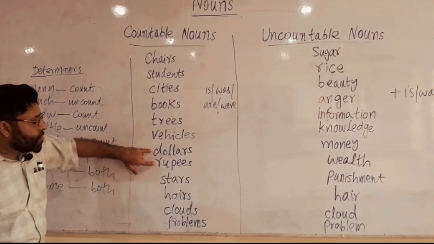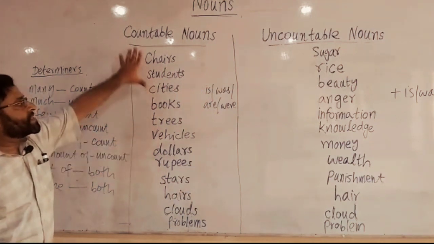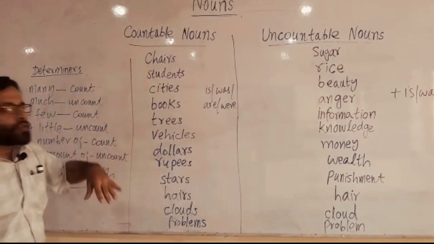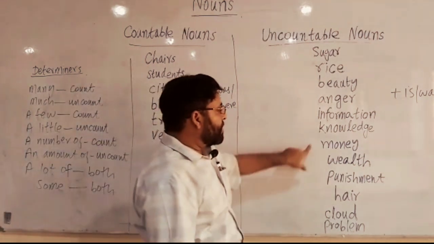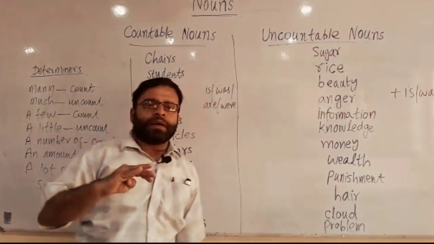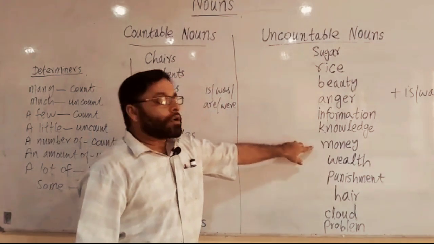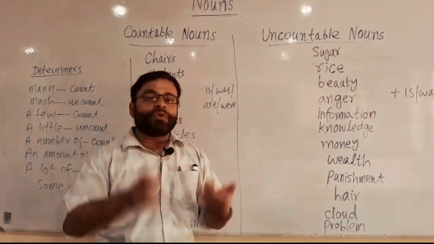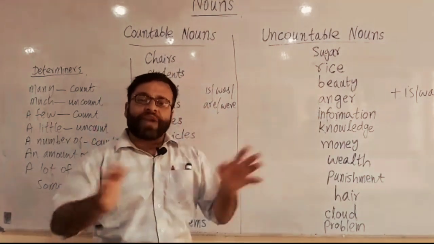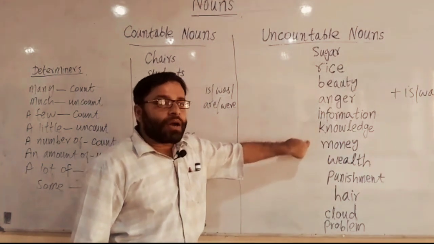Remember this: dollars and rupees are currency, and when it is currency, it is countable. But when you talk about just the word money, money doesn't define what currency you have. If you say I have a lot of money, it might include rupees, dollars, dirhams, reals, all sorts of money, so you can use it as an uncountable noun.